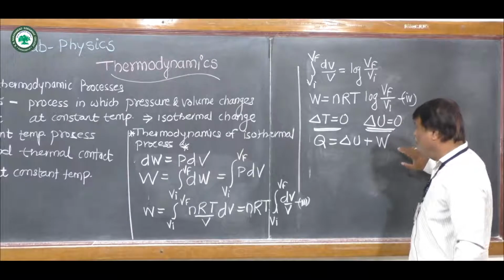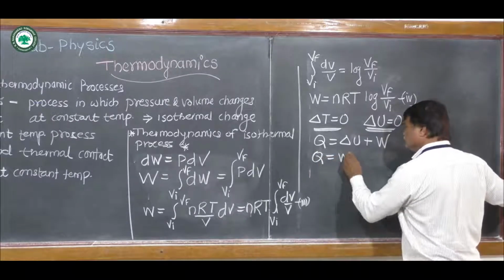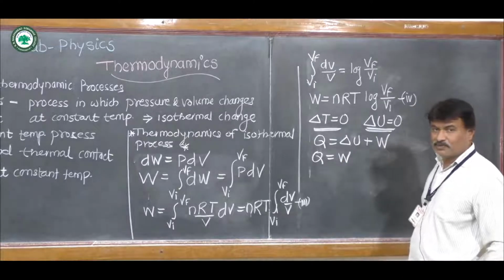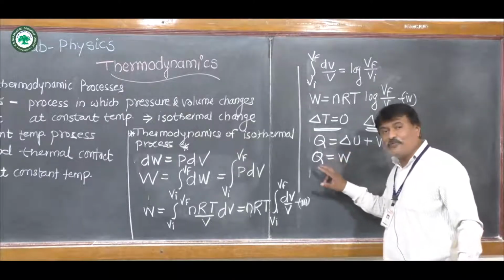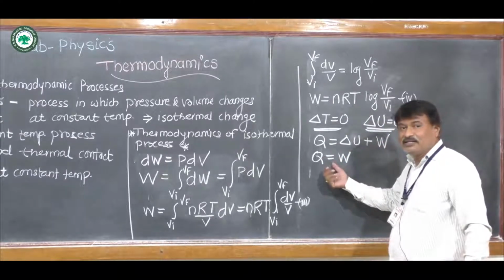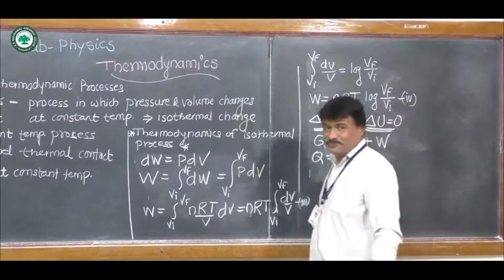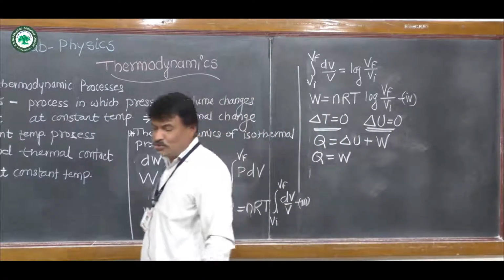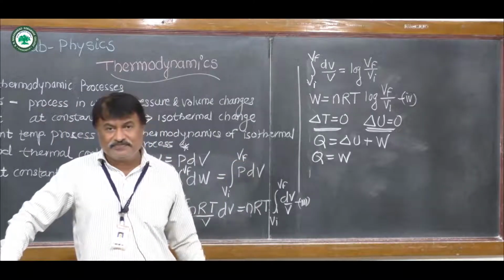Substituting this value, we get Q is equal to W. So from this we can say that the total amount of heat energy supplied to this system is converted into work, total heat converted into work during the isothermal process.